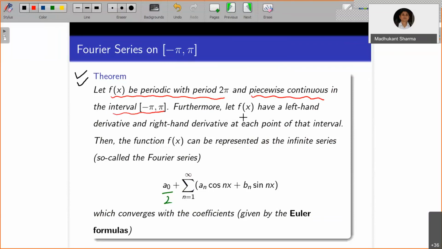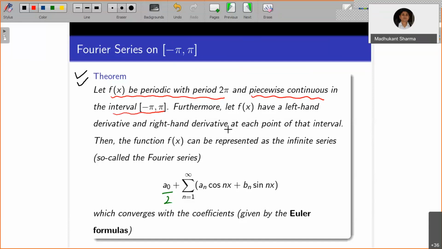Further, let f have a left hand derivative and a right hand derivative at each point of that interval. So it may be possible that f is not differentiable at all points of the interval, so we don't require differentiability in that case. It only requires continuity, but more than that, what you require is that at least the left hand derivative or right hand derivative at each point you have taken should exist. Maybe if they are equal, you know that the function becomes differentiable.